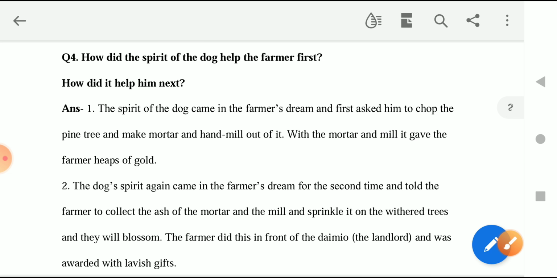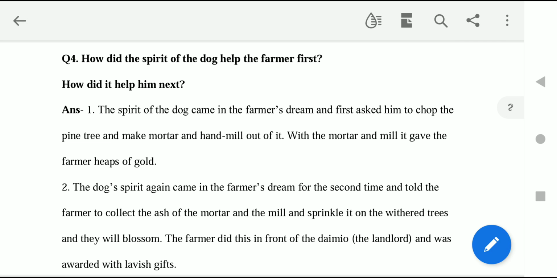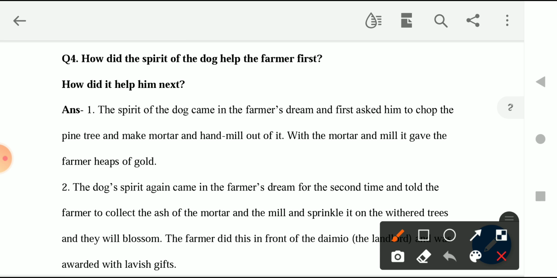Now children, the next question, which is, how did the spirit of the dog help the farmer first? How did it help second? So these questions both are combined together. So the question is how did the spirit of the dog help the farmer? How it helped the first time, how it helped the second time.